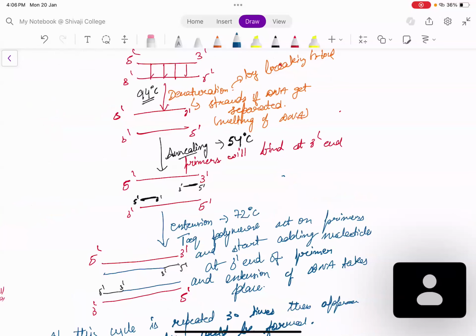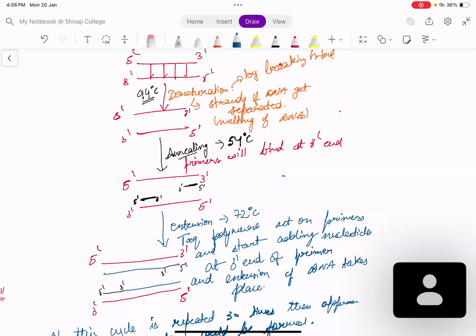After this, we will see what is the application of PCR. Why do we need PCR? एक तो हमने अभी देखा one application. So we have seen right now that if you want to amplify your template DNA, see, in biotech, we were using our gene of interest. We are taking our gene of interest and transferring it into the host organism so that we can get the required protein from the host.